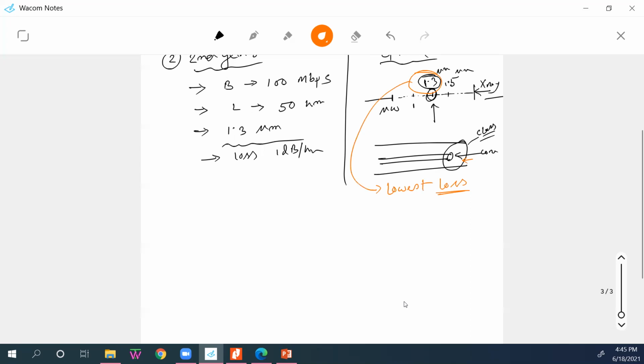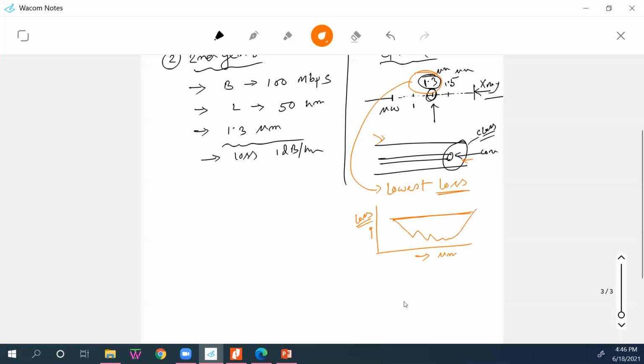For example, if I scan this optical fiber with different wavelengths, this is micrometer, and this is the loss curve. You'll see, probably we'll see soon, that this loss curve is not linear. Not every wavelength has equal loss. Loss changes. We'll see this kind of curve.